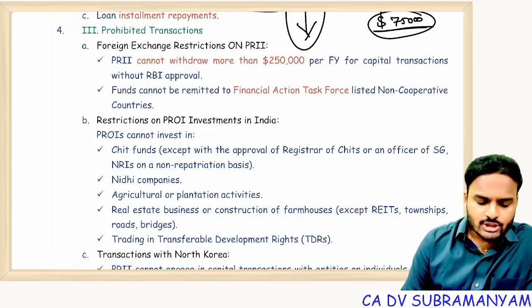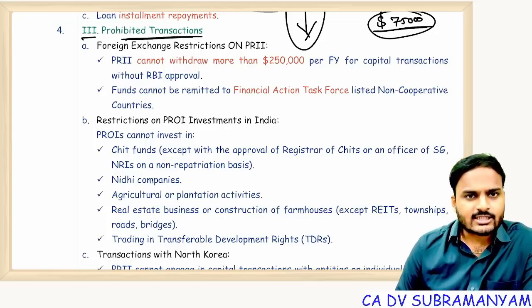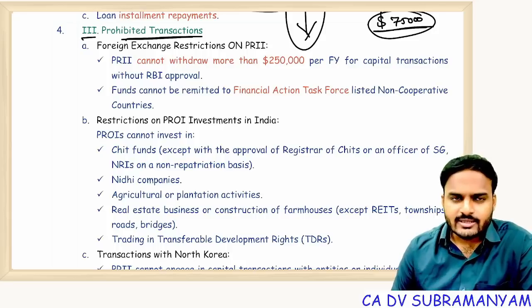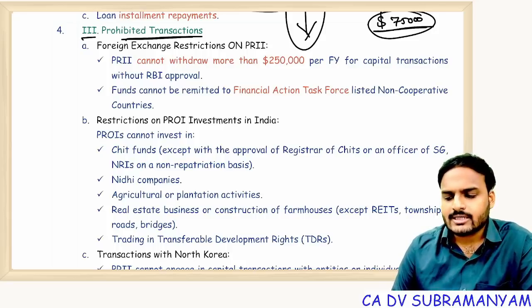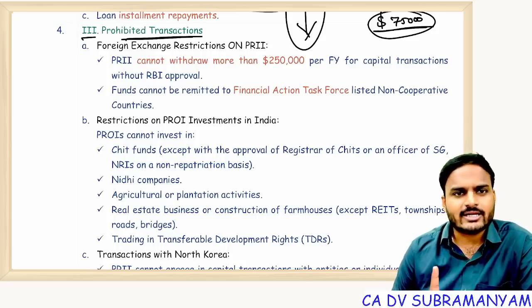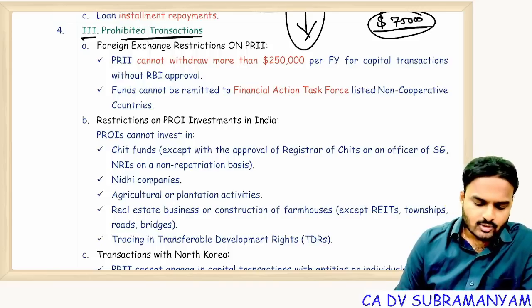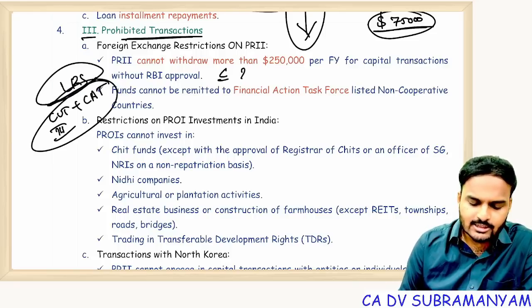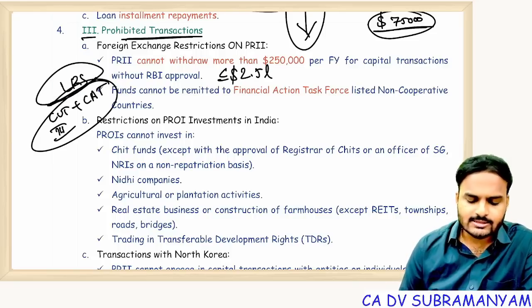Next one, schedule 3, prohibited transactions. Very important, ma'am. Prohibited current account transactions, prohibited capital account transactions. You can expect one question from these two categories. That's it. So here also we are having LRS, ma'am. LRS under current account transactions for schedule 3 plus capital account transactions put together, the LRS limit is $2.5 lakh.